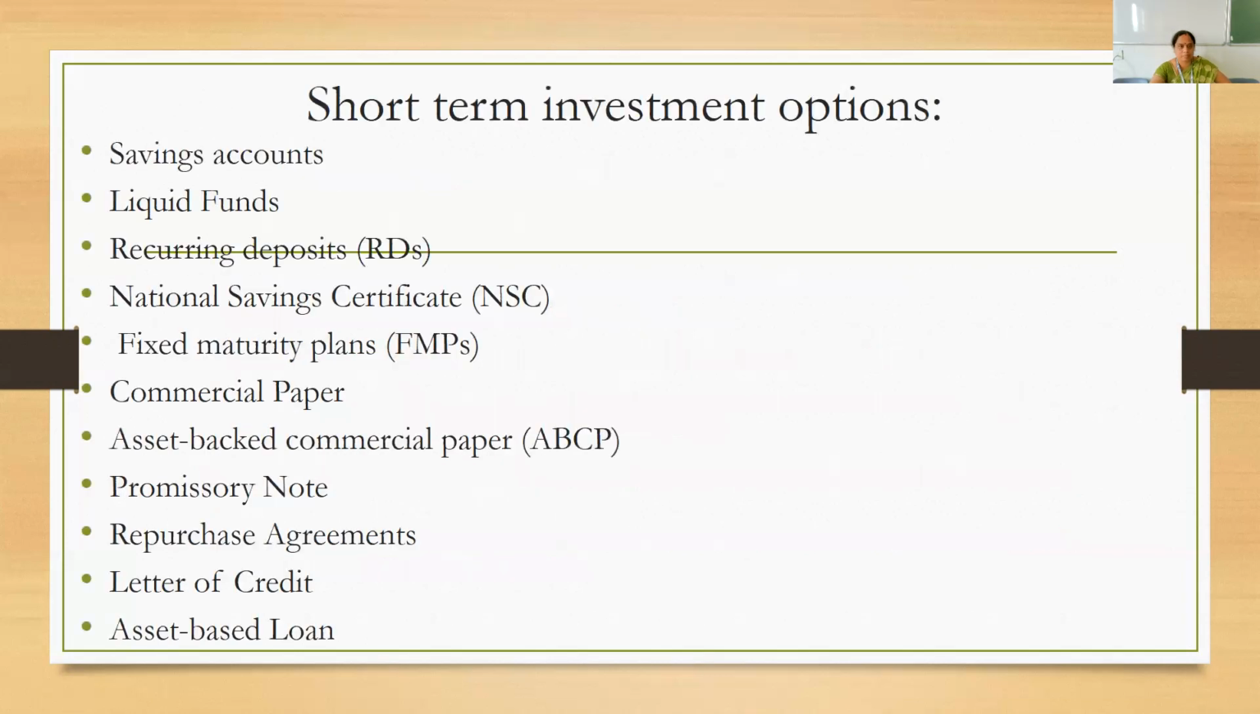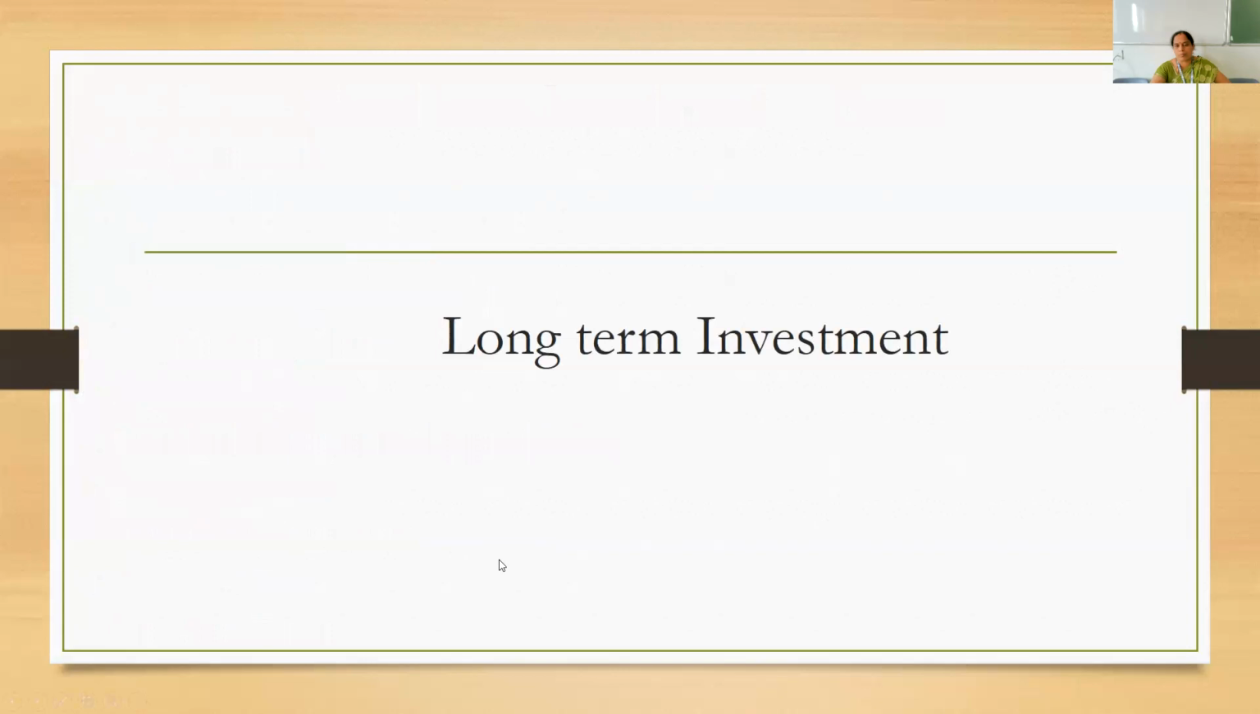What are the different short-term investment avenues? They are savings account, which you can open in your bank, your normal savings bank account, your liquid funds, which you can usually convert into cash, your recurring deposits, national savings certificates, fixed maturity plans, commercial papers, asset-backed commercial papers, promissory notes, repurchase agreements, letter of credit, asset-based loan.